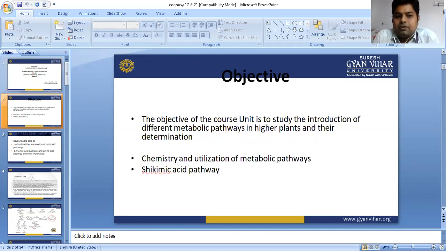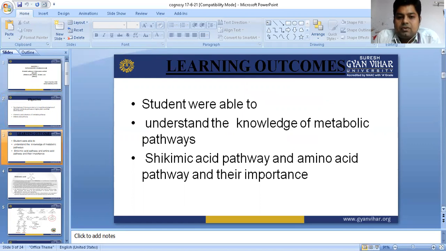What is the objective? First of all, we are going to discuss the objective of the shikimic acid pathway. The objective of this course unit is to study the introduction of different metabolic pathways. Actually, the shikimic acid pathway is a metabolic pathway, and the amino acid pathway is also a metabolic pathway in higher plants, and their determination, chemistry and utilization of metabolic pathways. And what kind of learning outcomes: students will be able to understand the knowledge of metabolic pathways, the shikimic acid pathway and the amino acid pathway, and their importance.